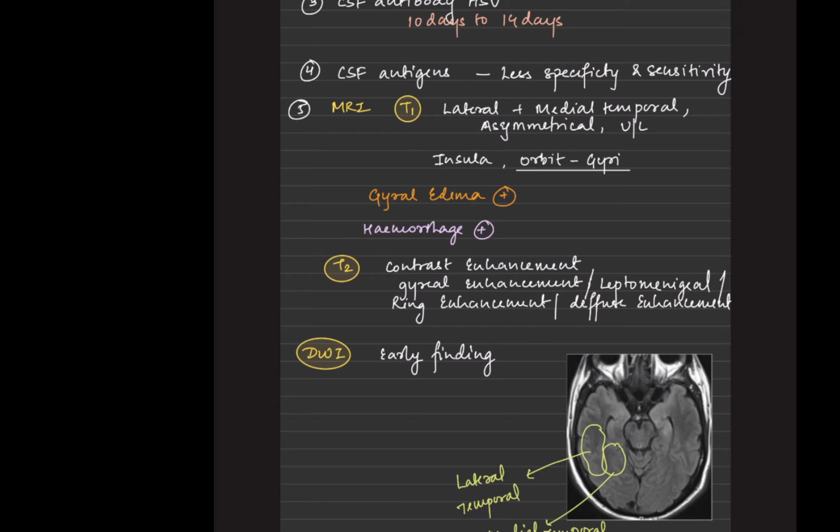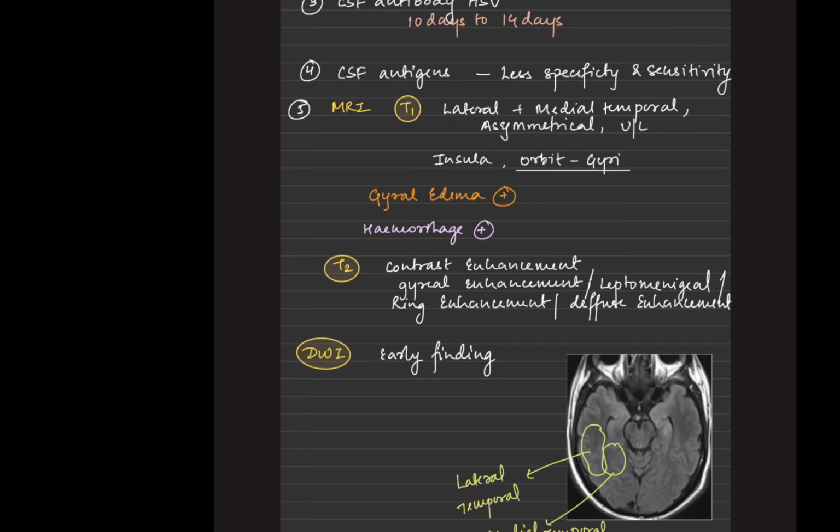Now, when we see the MRI, there is T1, T2, and diffusion weighted imaging that should be seen. In the T1, we see the lateral and the medial part asymmetrically involved, which is mostly seen. The insula should also be visualized. Gyral edema is there, and hemorrhage could be there, depending upon whether there is vasculitis or any other intracranial hemorrhage. So you have to look for that.